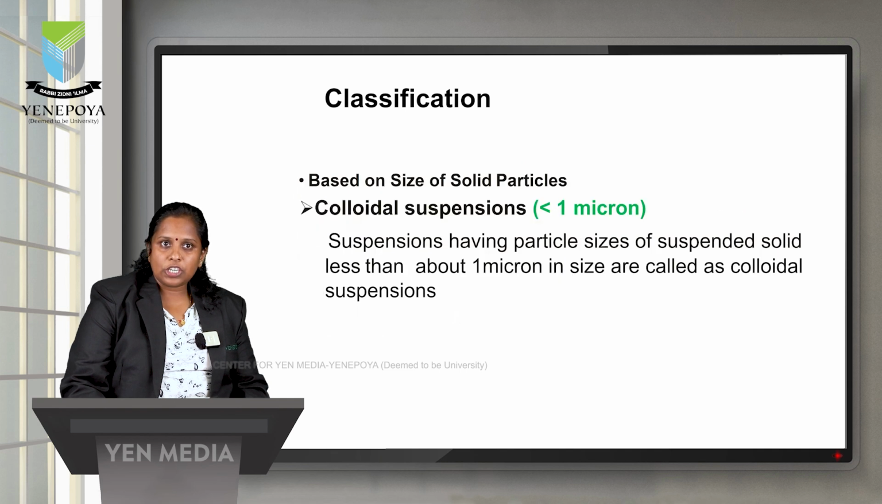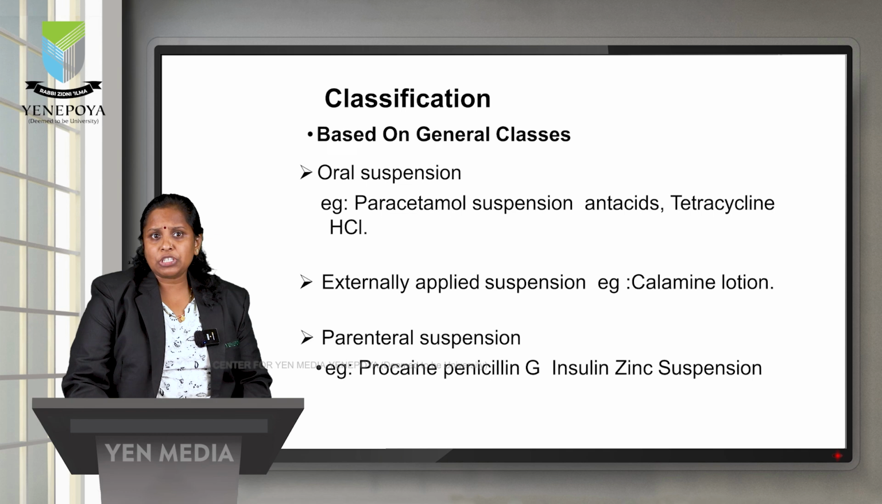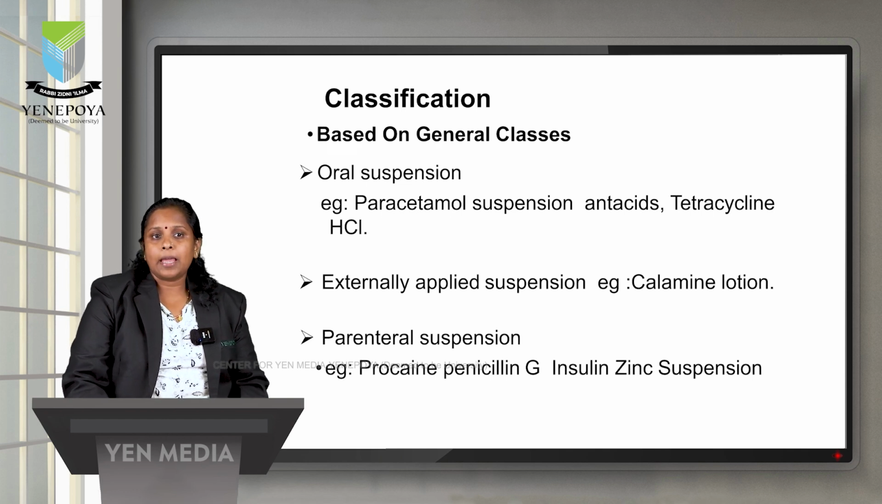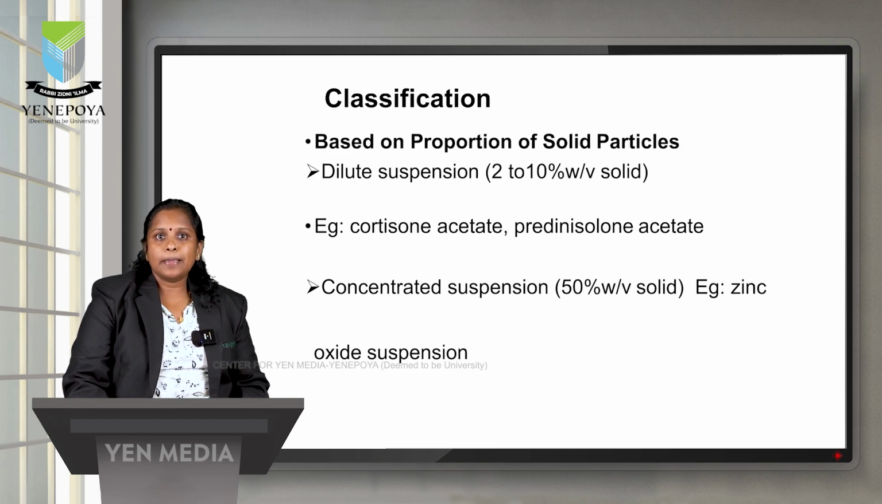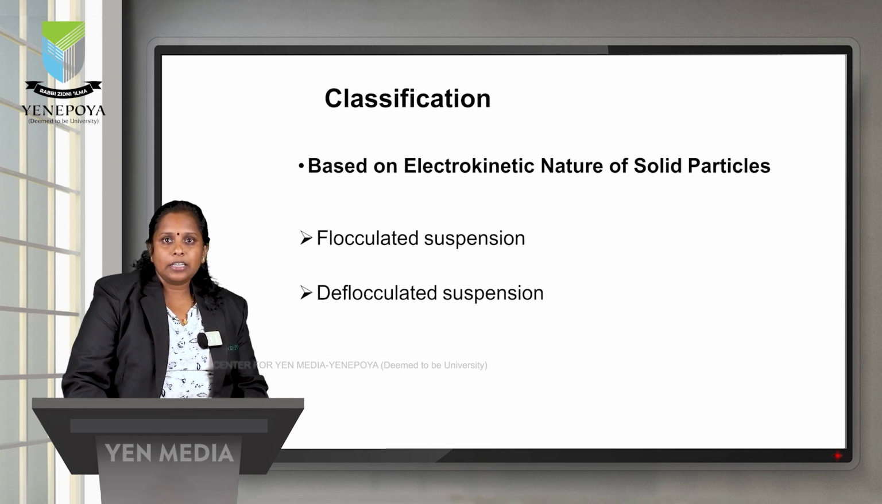First one is based on the general use, where we have oral suspension, externally applied suspensions, and parenteral suspension. Second one is based on the proportion of solid particles, such as dilute suspension, where it has 2 to 10 percent weight of particles, and concentrated suspension, where 50% of solid particles or internal phase is present. Coming to the electrokinetic nature of solid particles, here we have flocculated suspension and deflocculated suspension.